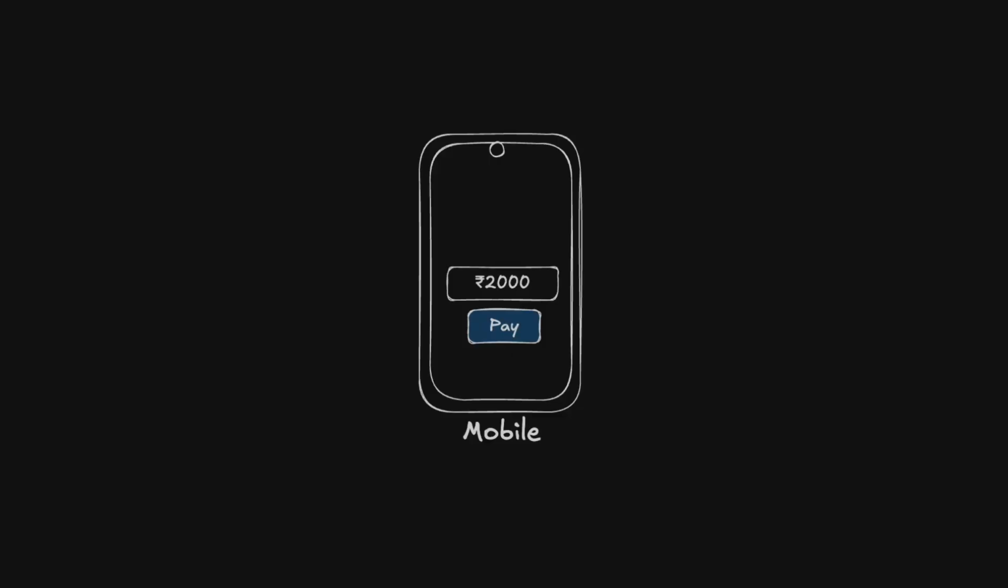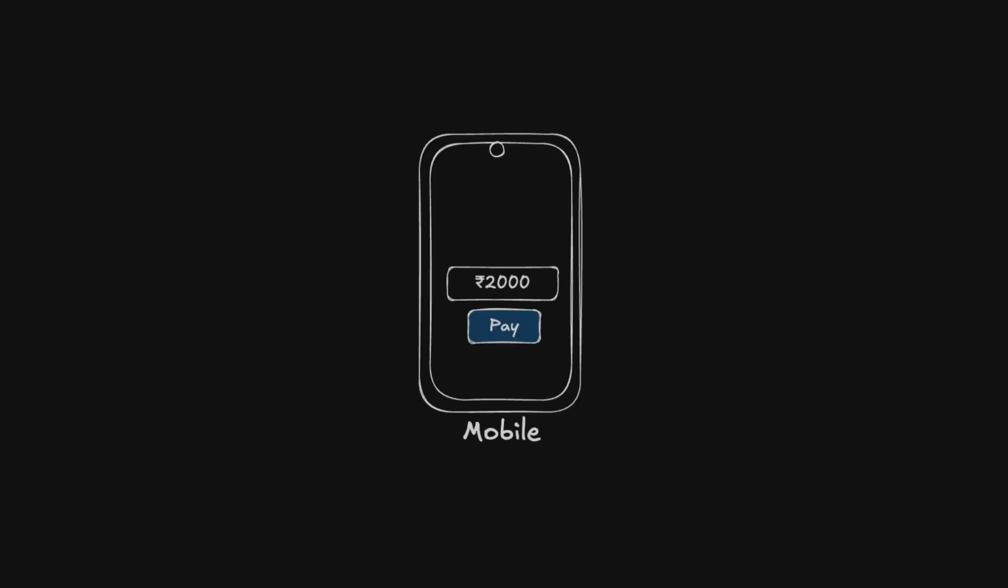Hello. Imagine you're buying something on a banking application, let's say for 2000 rupees. You click on the button pay and then you see a spinner. A couple of seconds later, you see a timeout. Now, you're not sure if the payment went through. So, you decide to click on the pay once again.